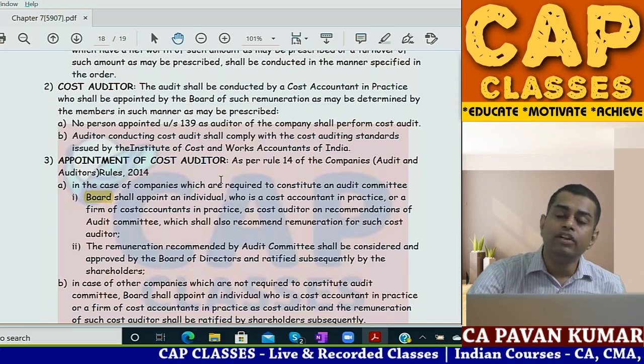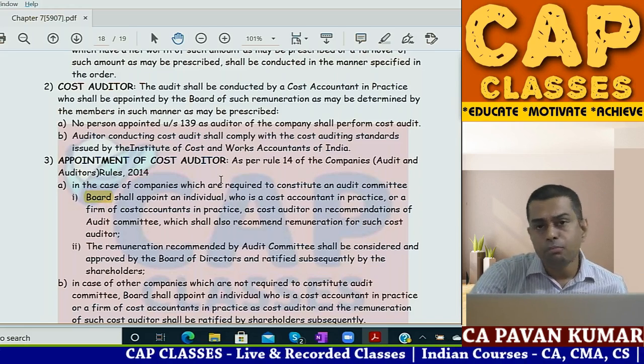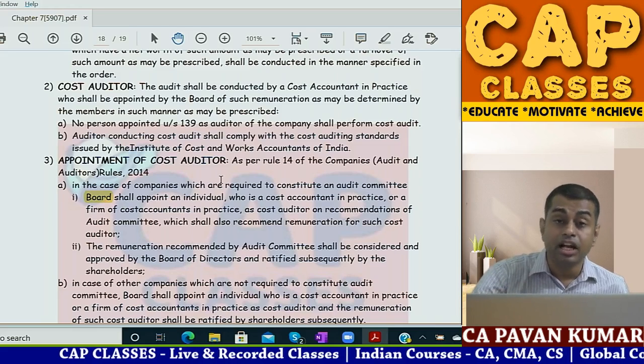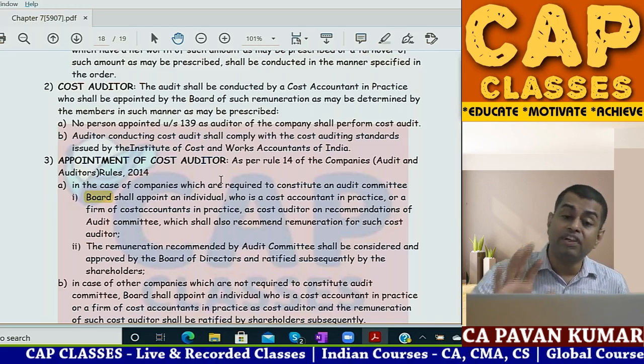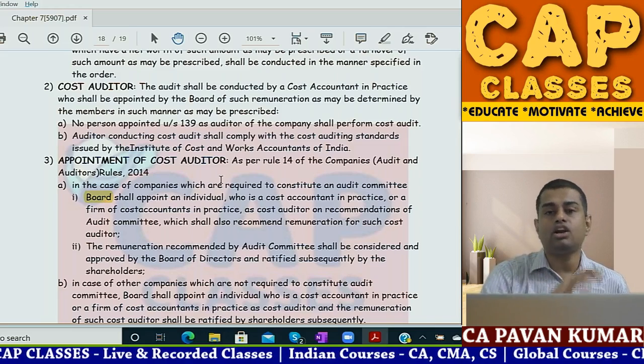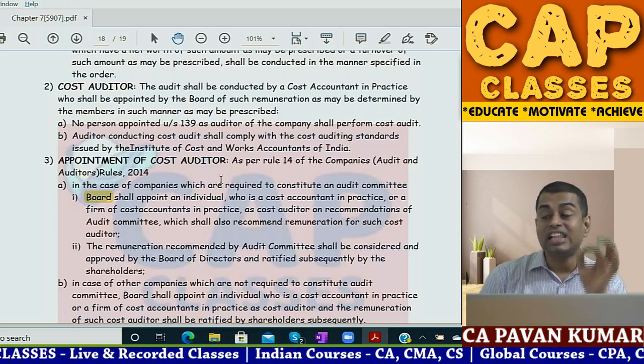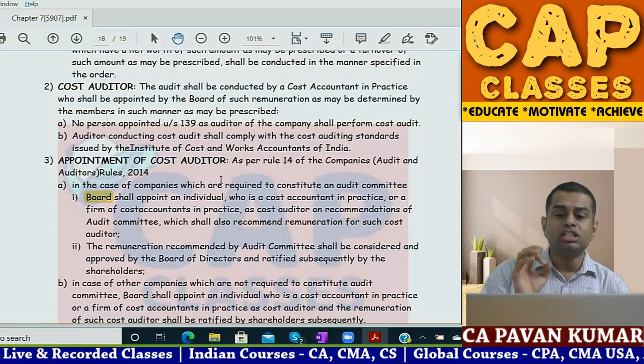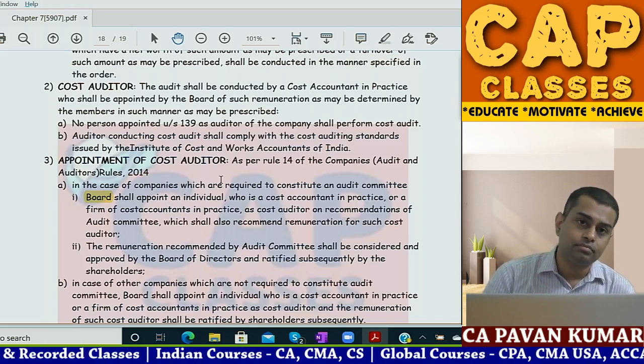You understand? Who will fix the remuneration? Normally, board will fix the remuneration. Or audit committee will recommend the remuneration and board of directors will finalize the remuneration. Who can conduct cost audit? Cost auditor shall be a cost accountant in practice. Shall be a cost accountant in practice.